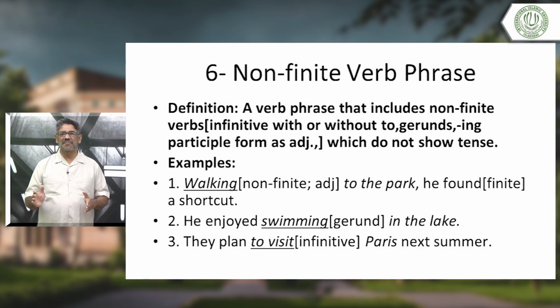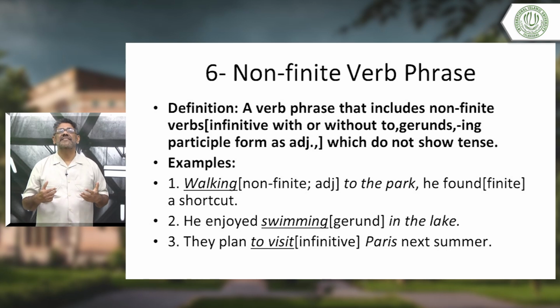I hope you got my point. We are talking about the film. Interesting man. Interesting man. Interesting is non-finite verb. I'll explain you, they cannot stand alone. They do not show tense. When you say boring film, what is the tense? No tense, just describing it. Non-finite verb, let's see examples.